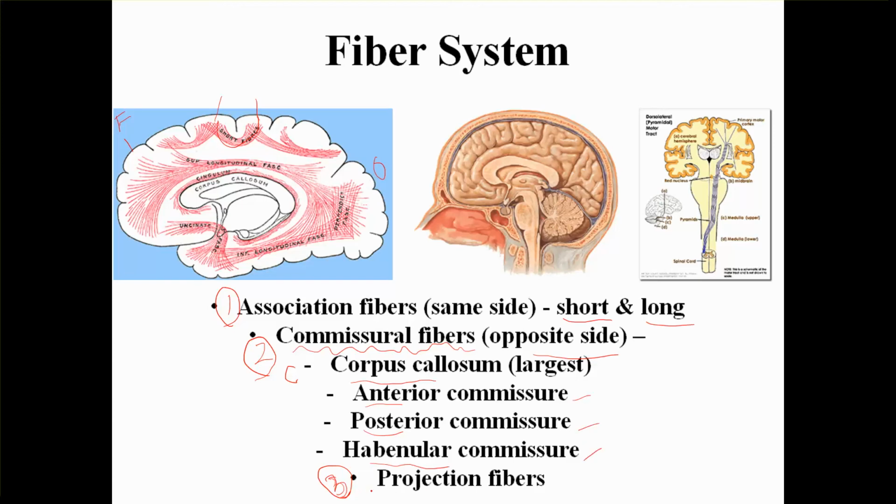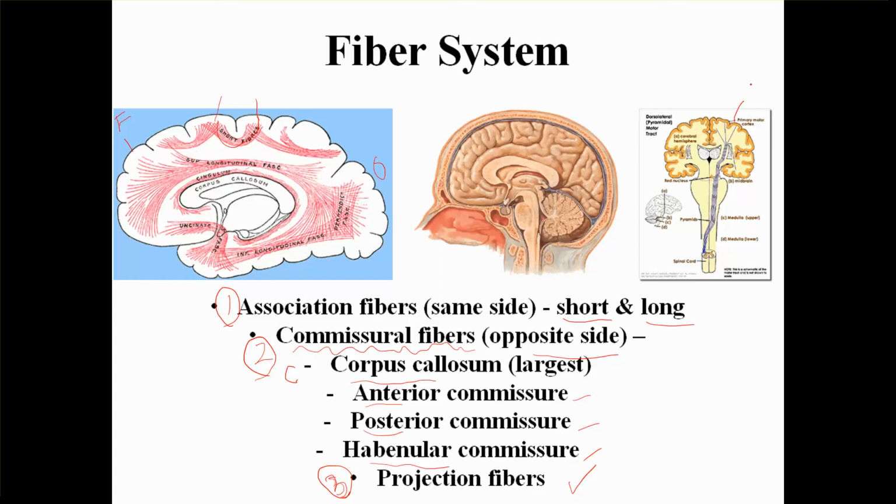The third type of information has to go from the cerebrum to the other parts of the brainstem. So these are traveling through the projection fibers. Either the information is going from the cortex downwards, that's descending, or from the brainstem coming upwards, that is ascending.